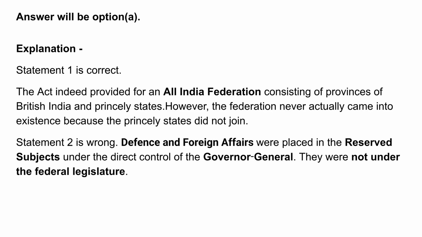Statement 1 is correct. The Act indeed provided for an all-India federation consisting of provinces of British India and princely states. However, the federation never actually came into existence because the princely states did not join. Statement 2 is wrong. Defense and foreign affairs were placed in the reserve subjects under the direct control of the Governor-General. They were not under the federal legislature.